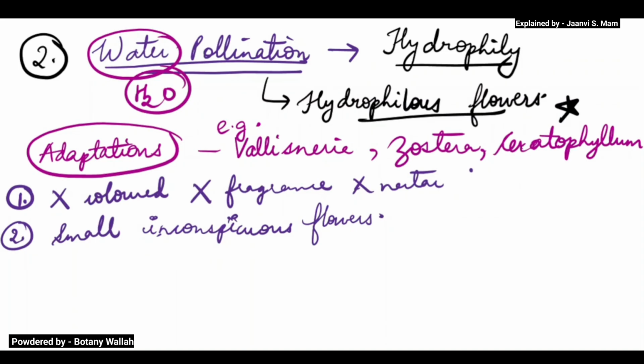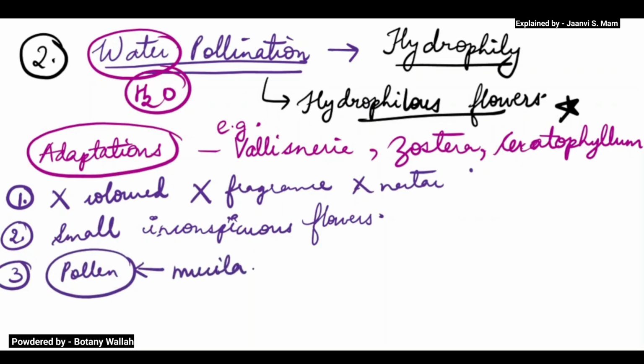Mucilage is a sticky secretory covering present on the pollen, which helps the pollen to be unwettable, meaning the pollen should not get wet. So the pollen has a covering known as mucilage.